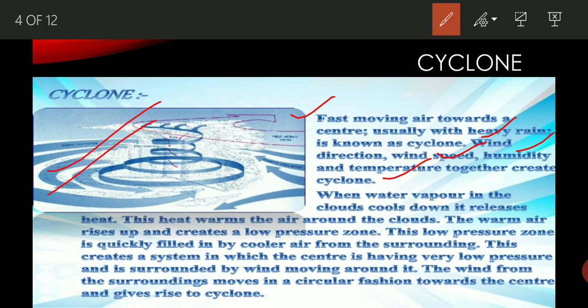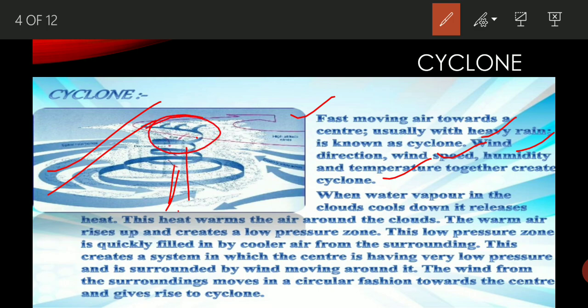If you remember, in my previous lecture I told you that the heating of the surface creates a low air pressure zone. Here we are talking about cyclones, so I will take the sea surface as an example. When the water bodies heat up because of the sun's rays, the warm air moves upward, and at high altitude it converts into